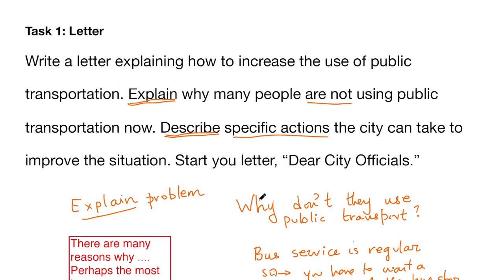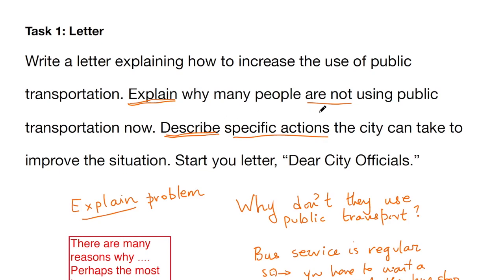But in order to organize your letter, you have to start by understanding the task. So spend time understanding the task. Don't start writing straight away because of the impression that the task has made on you. Don't work with impressions. Analyze it. Look at the words. Explain. Explain what? Why many people are not using public transportation now.